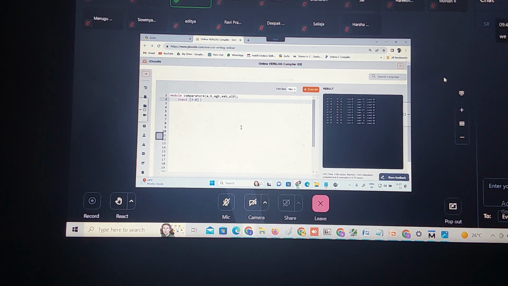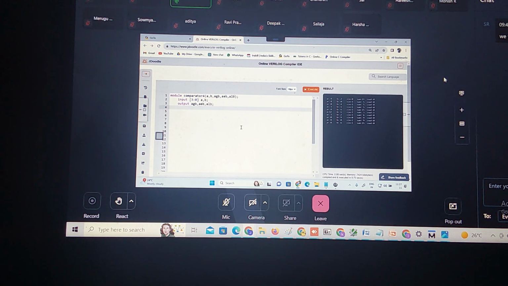4-bit magnitude comparator. Read down to 0. A, B. What about the output? Is it a scalar or a vector? Scalar, correct. We are checking: if it is equal, it is 0; if it is not equal, it is 1. So I can write A greater than B, A equal to B, A less than B.